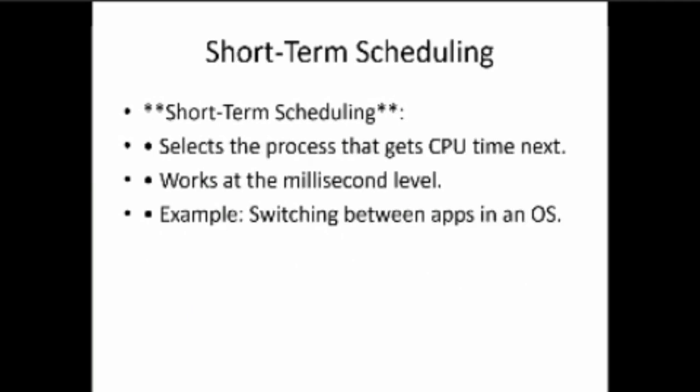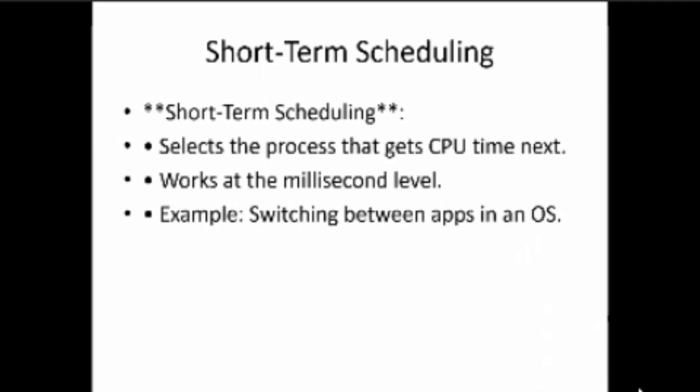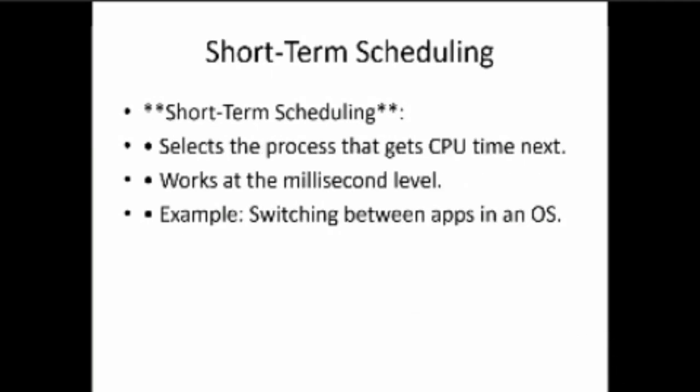Next, short-term scheduling. Short-term scheduling selects the process that gets CPU time next. It works at the millisecond level, so it needs to work very fast so that the next process can execute even faster. An example is switching between apps in an OS. I can switch between many apps in my Windows.